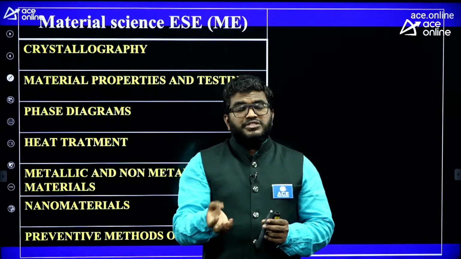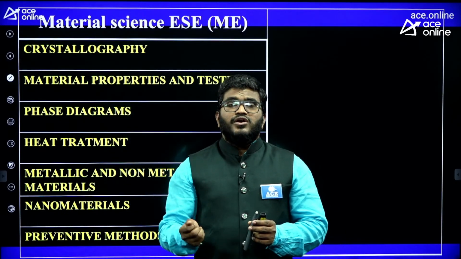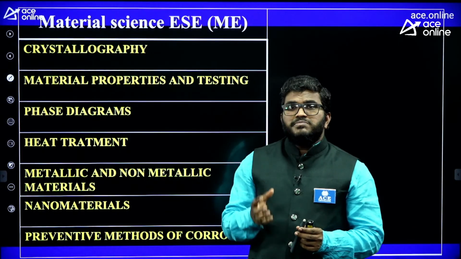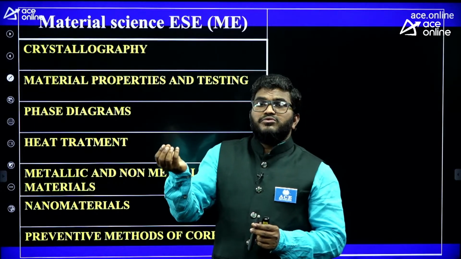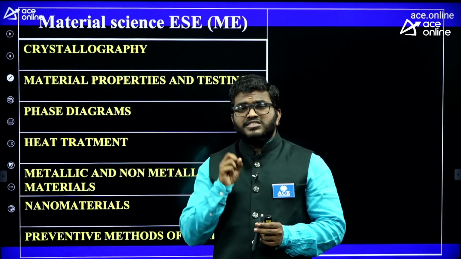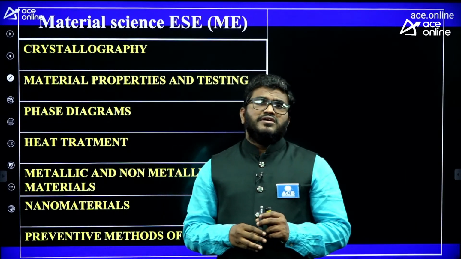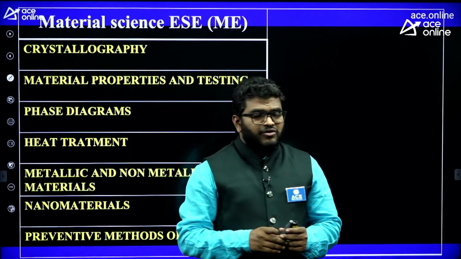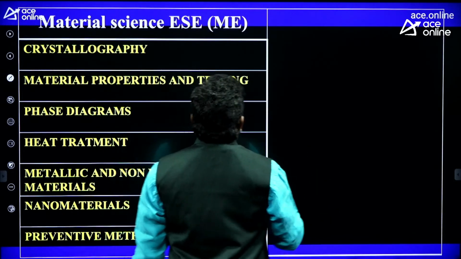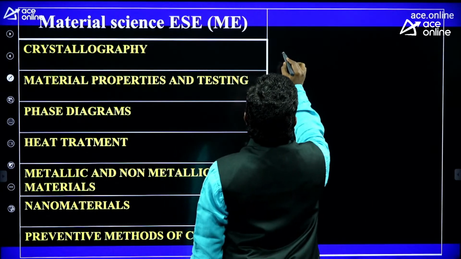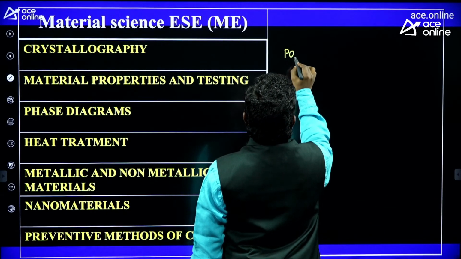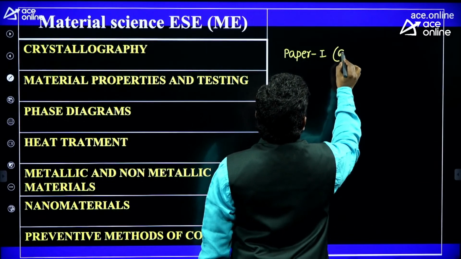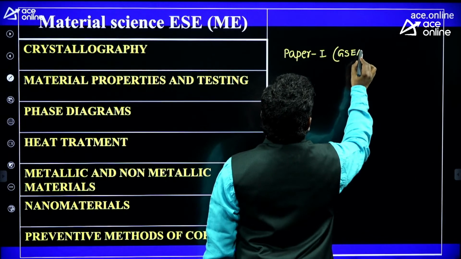Electrical people should know about electrical materials, like what type of material is used in overhead electrical wires. Electronics people should know what materials are used to make semiconductors. That's why there is a huge weightage of this subject, especially for ESE aspirants. Because this subject is there in paper 1, general studies and engineering aptitude.